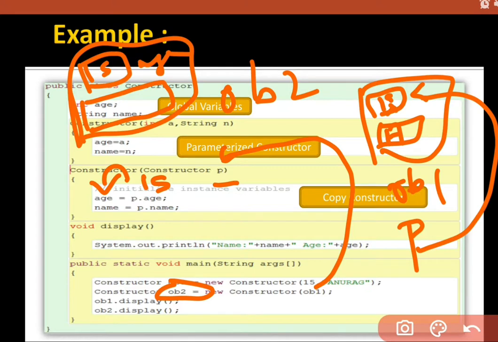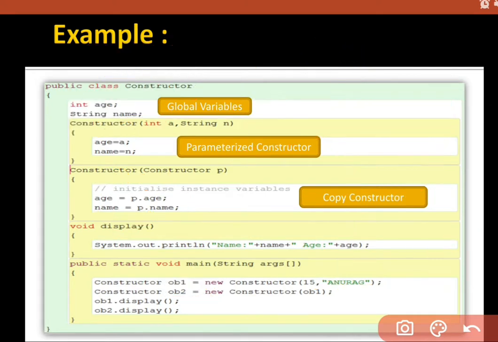And see, p.name is going to receive the value Anurag, and it is going to store it inside name. Means again Anurag is stored inside name. It means we have the same copy of ob1 in ob2. If we are using a constructor for copying one object into another object, then it is a copy constructor.